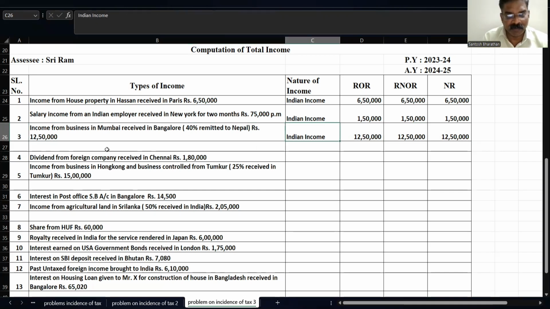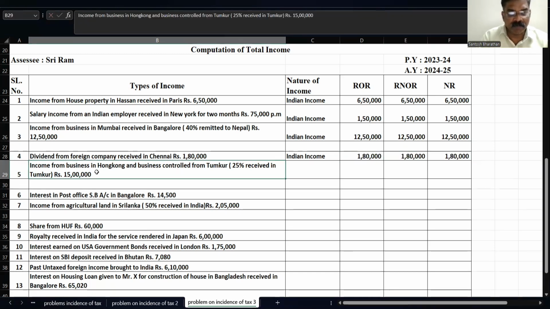Understood, children? Next, we are going to dividend from a foreign company received in Chennai. See, I got a dividend from a foreign company outside India, but the amount is received in Chennai. Whatever Indian income it states, that is earned, received, raised, or accrued. So here we are seeing received in India. So I treat that as an Indian income, and it's taxable in all the three cases. 1,80,000 taxable.